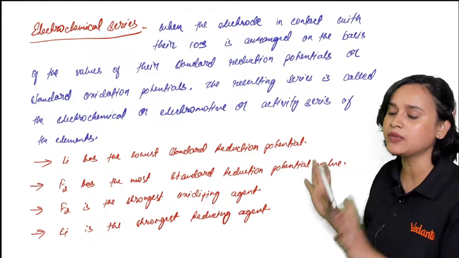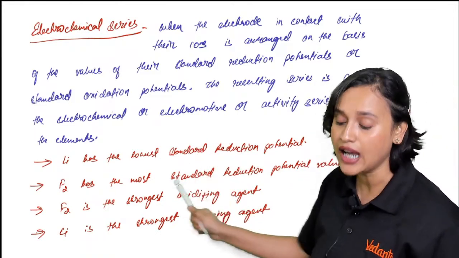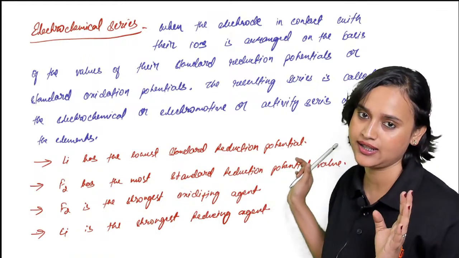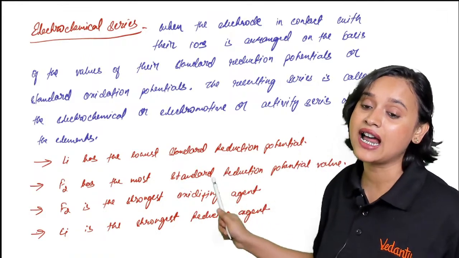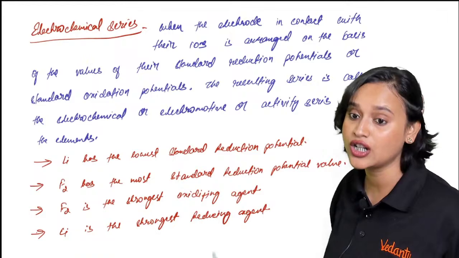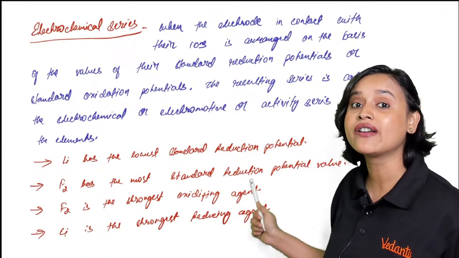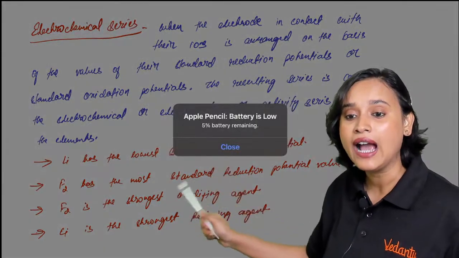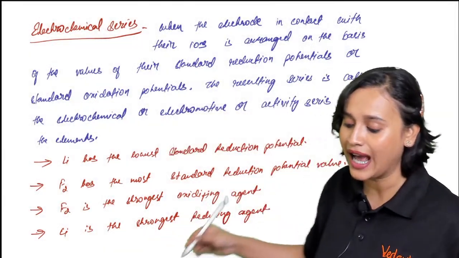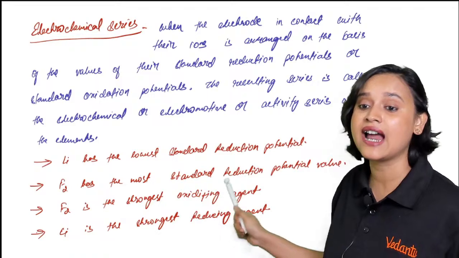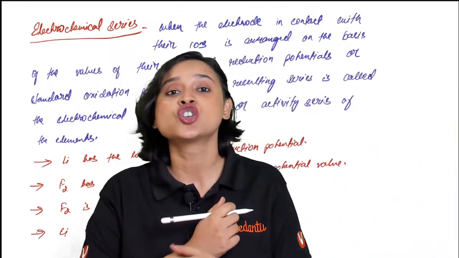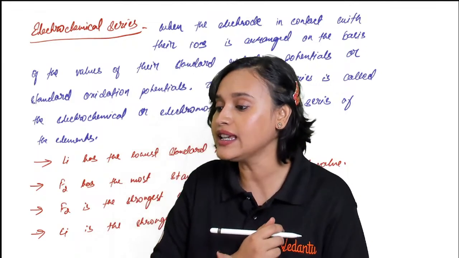And those certain things are that lithium has the lowest standard reduction potential, guys. And because it has the lowest standard reduction potential, it's a strong reducing agent. Okay? Fluorine has the highest standard reduction potential, and fluorine, my dear student, is a strong oxidizing agent.